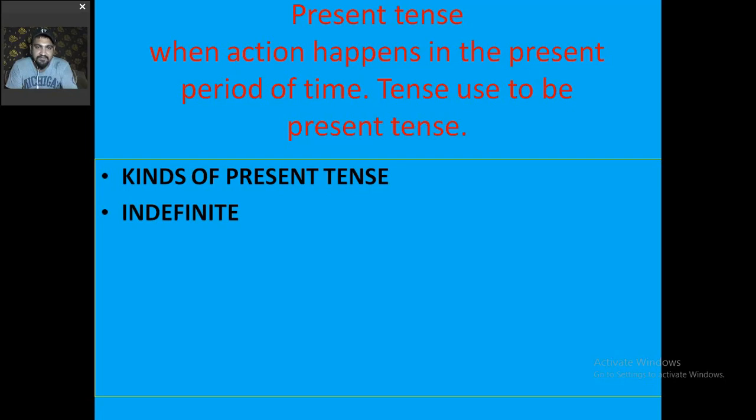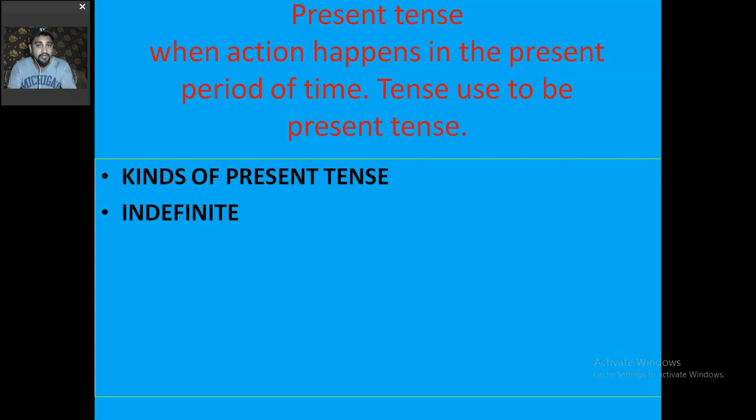First is indefinite. Having the meaning of indefinite in mind, from the word itself we can say it means surety or unsurety. But indefinite in the present tense's case would be the one when a sort of action is going on on a regular basis.